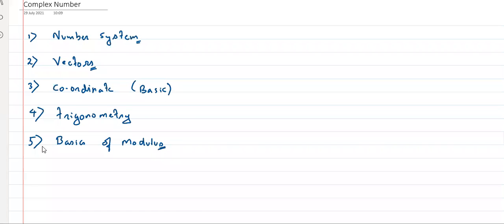Let us start with number system. I'm not going to teach you anything new, because some of you might be worried that a new chapter will start and all those things. I guess all of you know number system, yes or no?